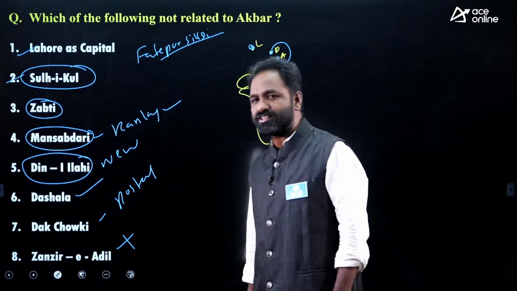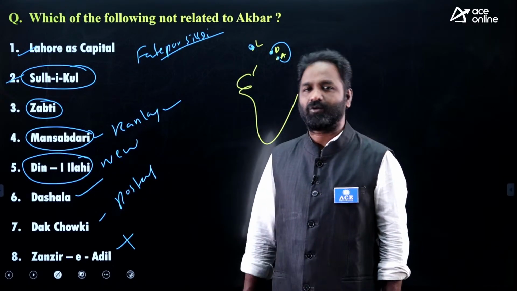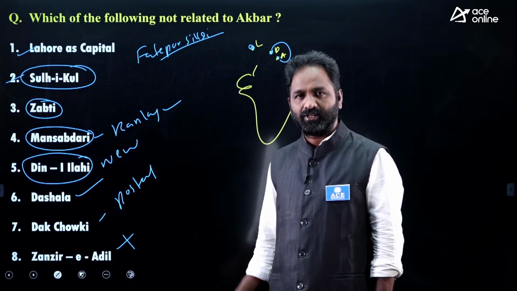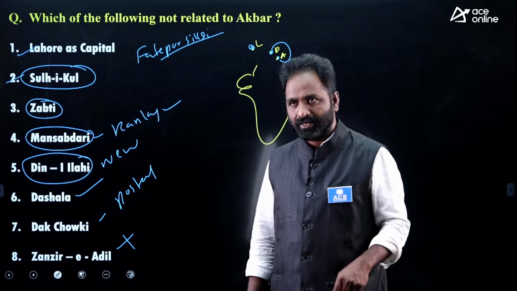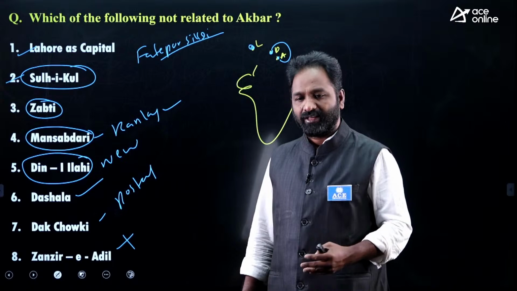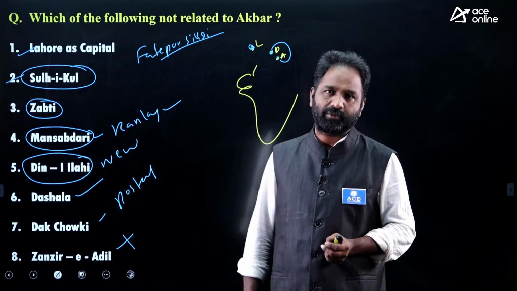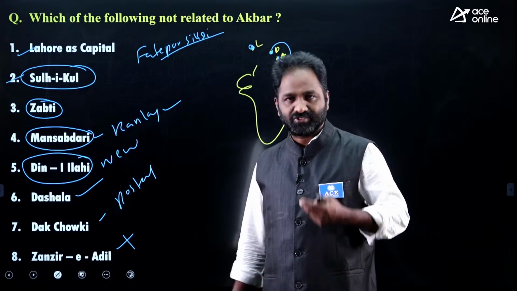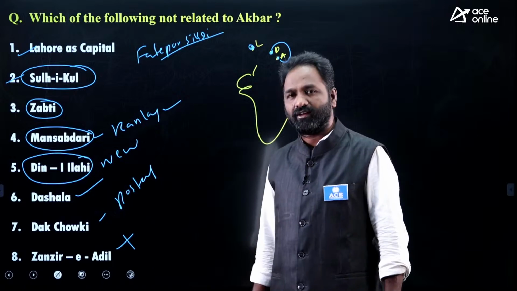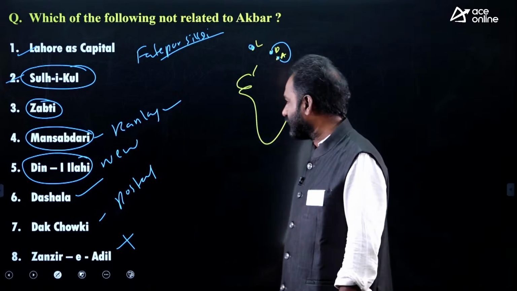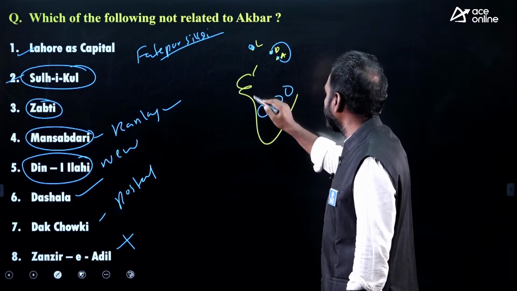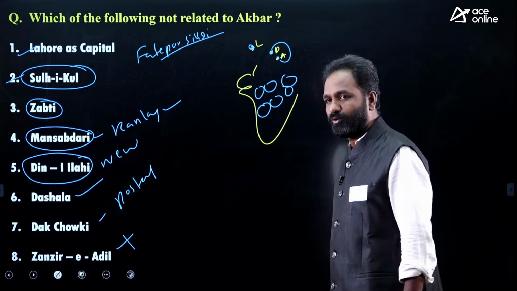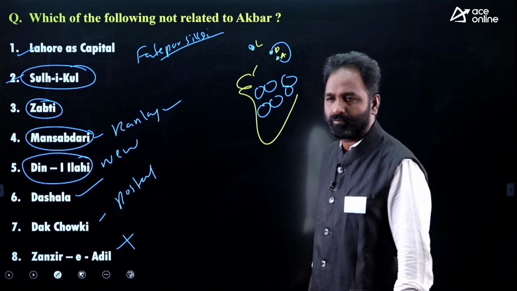Zanjir-e-Adil is one which was not started by Akbar, but by Jahangir. It is like a bell of justice. He built a very big bell, and anybody who needs justice has to ring the bell. So this was started by Jahangir, but all the others were started by Akbar. One more thing: he divided the entire kingdom into many subhas. That was also started by Akbar only.